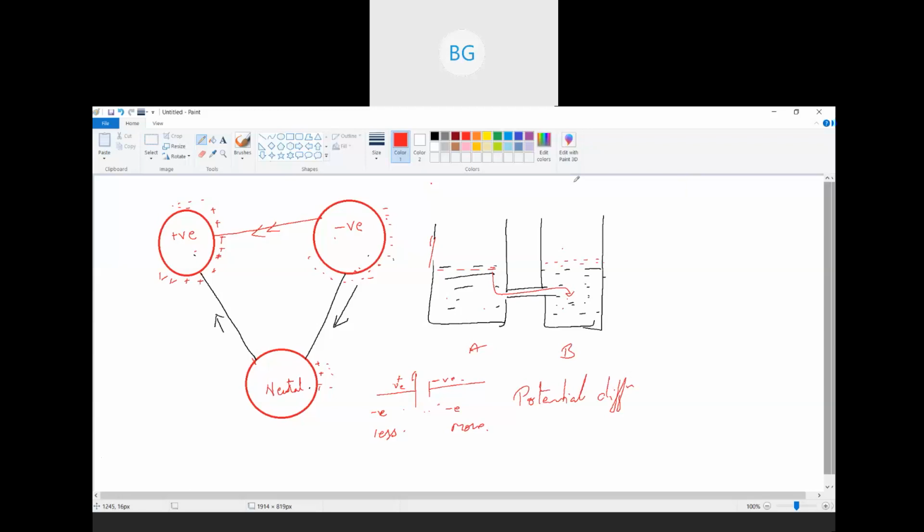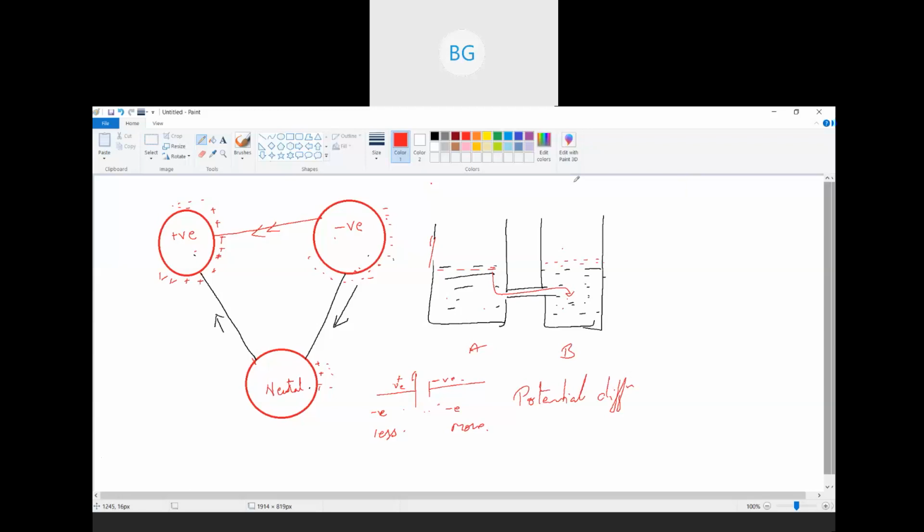And the last one was the temperature. If the temperature increases, then the resistance of the wire also increases. So there were four factors on which the resistance of any conductor depends. That is material, length, area of cross section, and the temperature. This is what we learned, right?